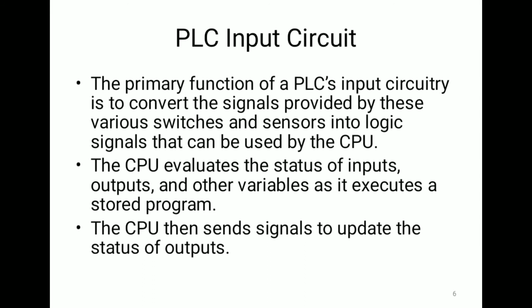The CPU then sends signals to update the status of the output. After reading all the signals, it sends signals to the output module and updates the status of the output devices.